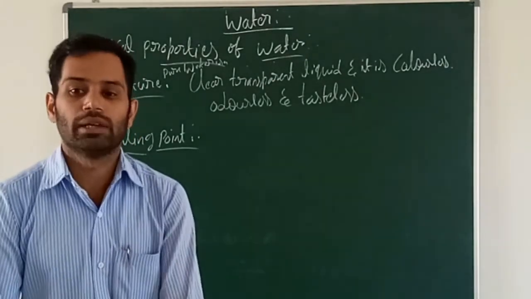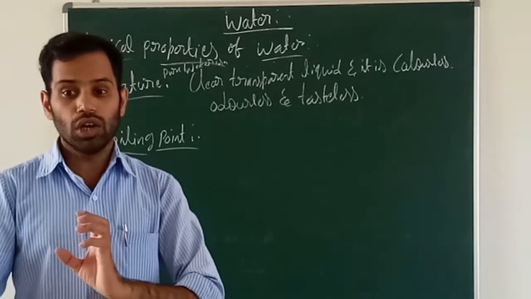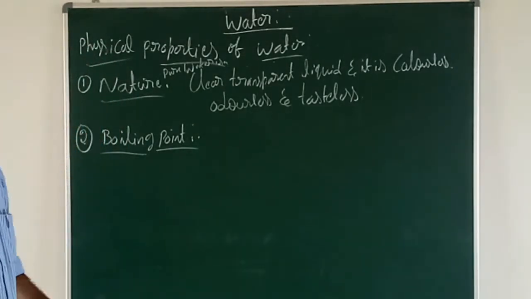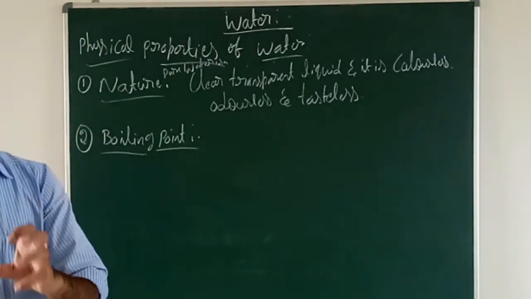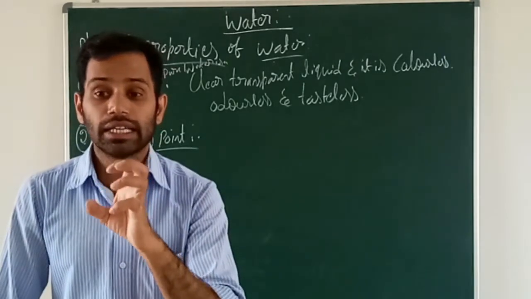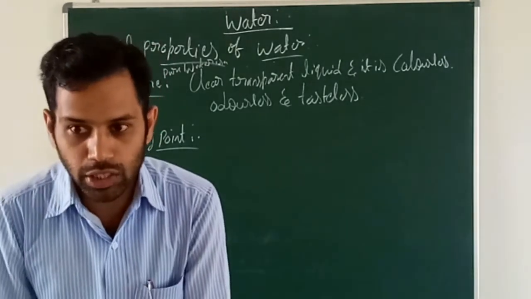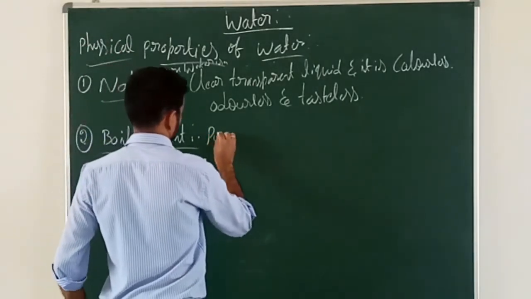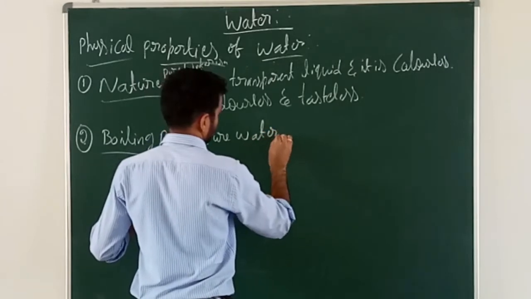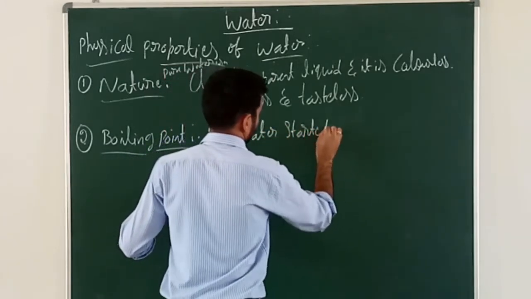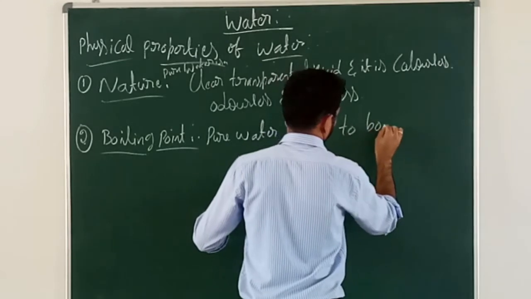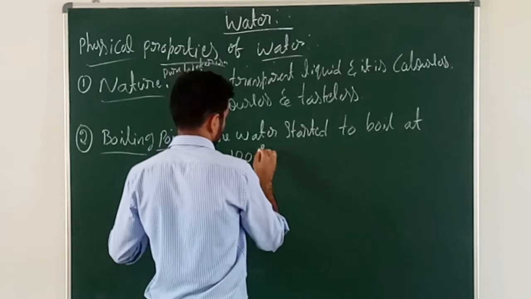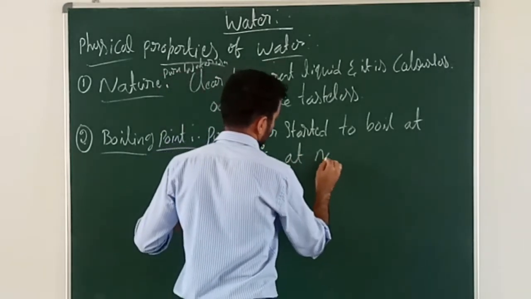Pure water starts to boil at 100 degrees Celsius, at normal pressure.